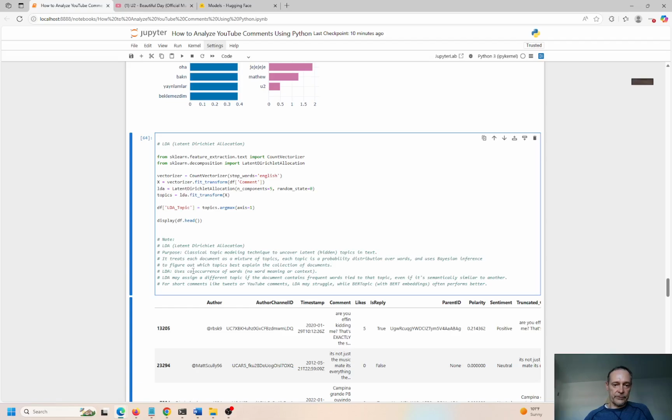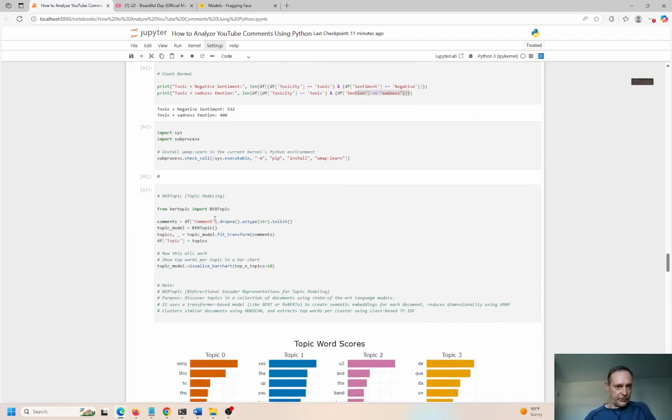So it uses a co-occurrence of words. No word has a specific meaning or a context, but it looks at how words commingle or occur together. And it might assign different topics if the document contains frequent words that are tied to the topic, even if it's semantically similar to another topic. And for short comments or tweets or YouTube comments, LDA may struggle, while BERTopic and BERT embeddings often perform better. Okay, so we saw BERT over here.